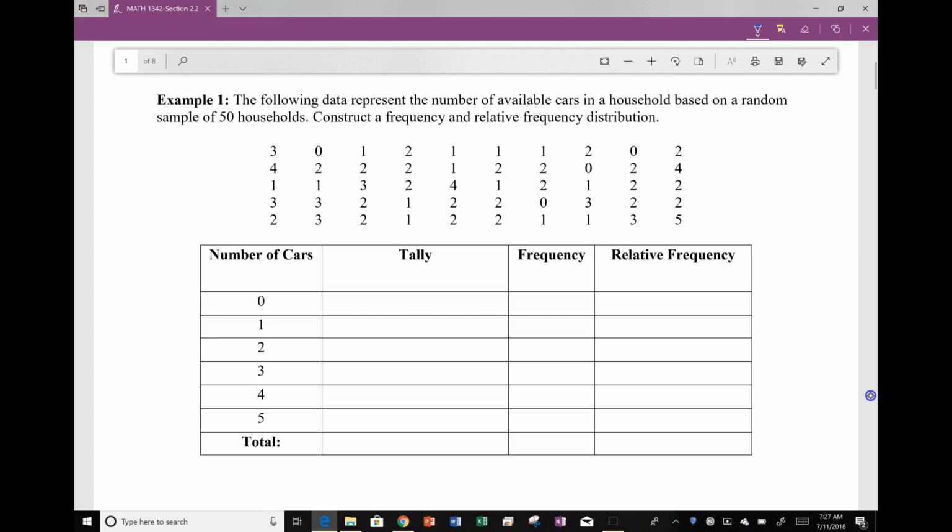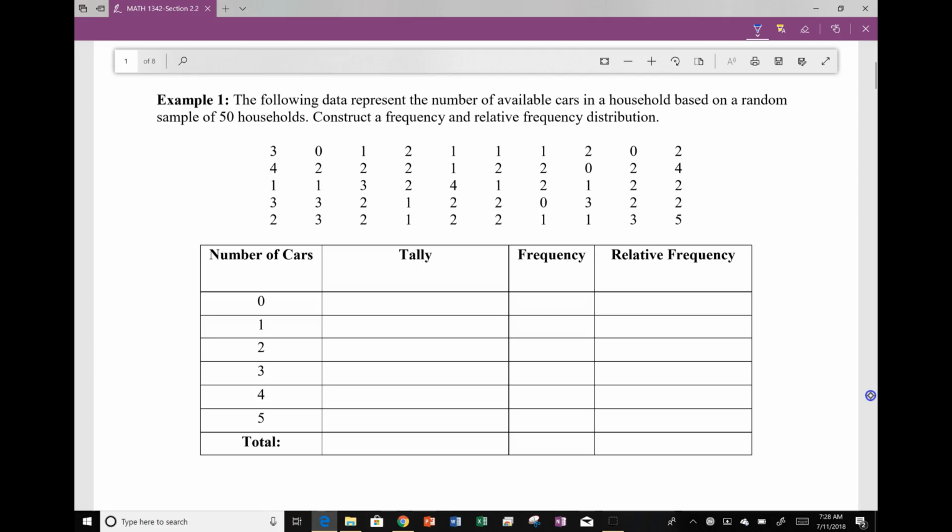When we're creating the frequency distribution, remember from qualitative data, we went through and counted the number of M&Ms that we had. We said, okay, here's one brown M&M, here's one red M&M, here's one blue M&M, here's another brown, here's a yellow. And we did tally marks. The tally marks come in extremely handy when you're looking at larger data sets. Small data sets isn't as bad, but larger data sets, because I get lost. Did I count all of my 3s? Did I count all of my 2s? I'm not sure about you, but I definitely get lost.